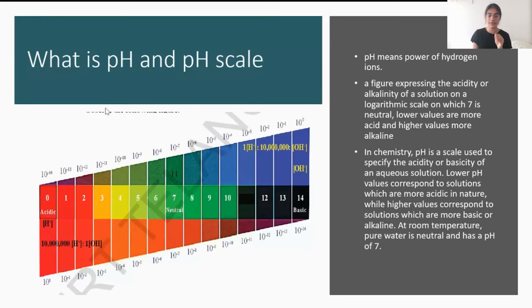Greenish colors, from 5 to 9, represent neutrality of substances. This is the pH scale. This pH scale specifies how acidic, how basic, or how neutral a solution is. pH is a figure that expresses the acidity; the scale is what shows it.